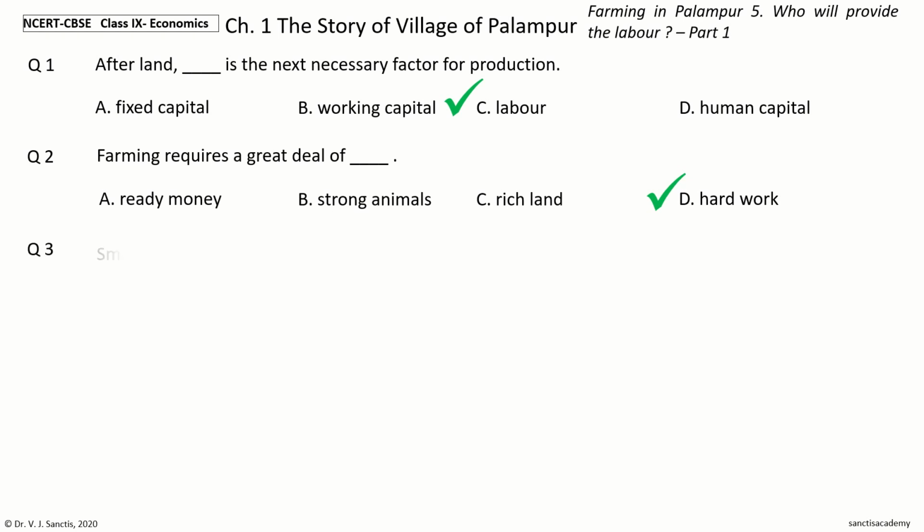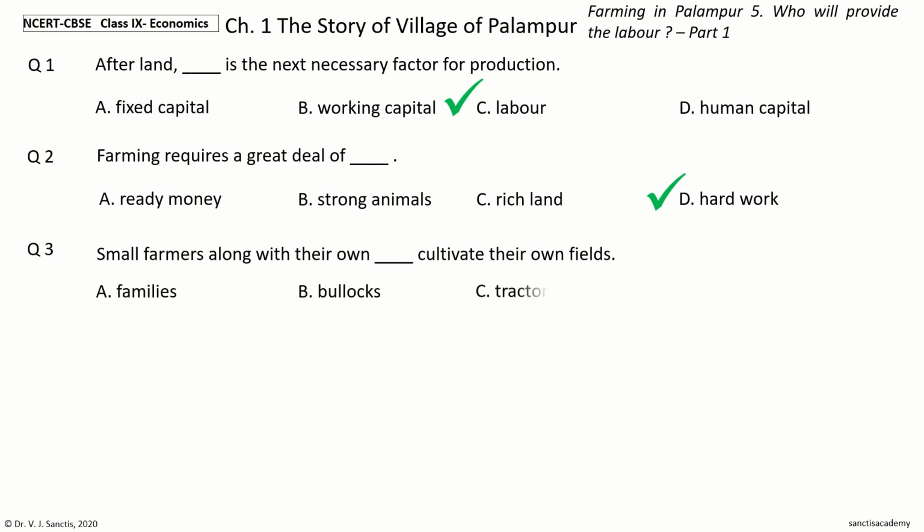Question 3. Small farmers, along with their own dash, cultivate their own fields. The options are families, bullocks, tractors, relatives. Your time to choose. And the answer is families. So, small farmers along with their own families cultivate their own fields.